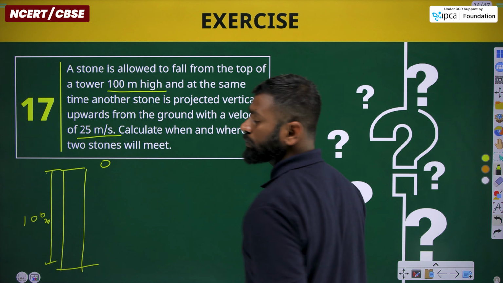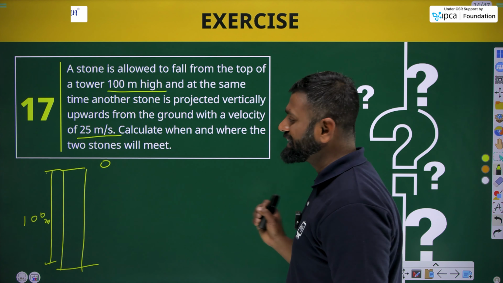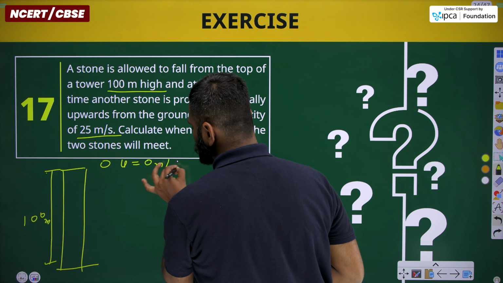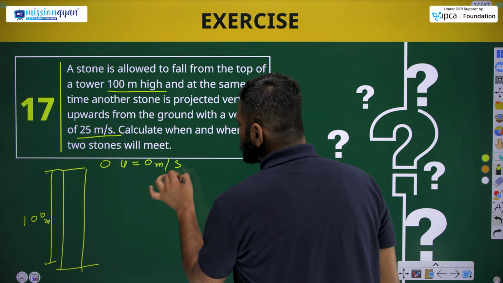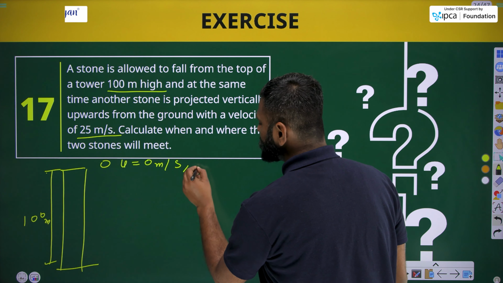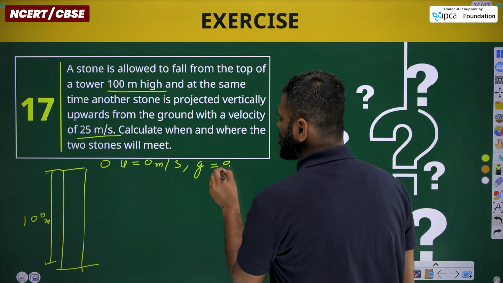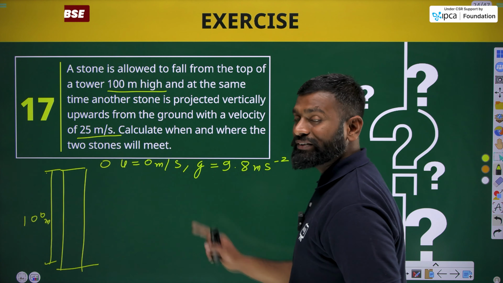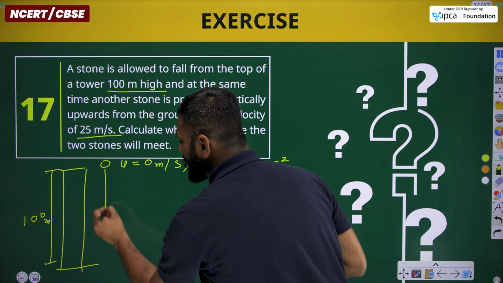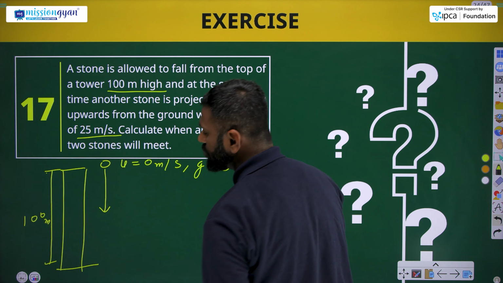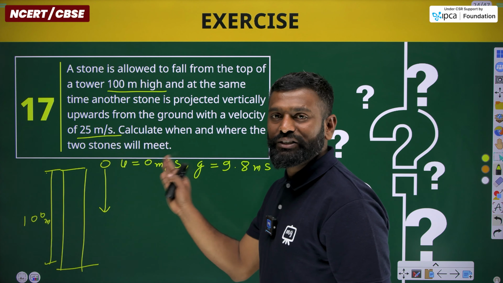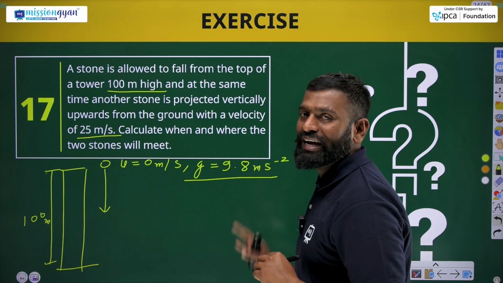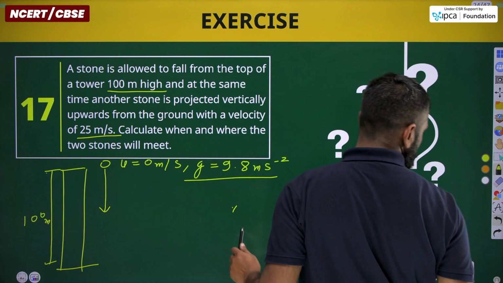One stone which has been released from this height, its initial velocity must be 0 meter per second, and the acceleration due to gravity on this will be 9.8 meter per second square. It will be positive for this case, as the moment of this stone will be downward. As the moment of this stone is downward, the value of g here will be 9.8 meter per second square. It will be positive here. Okay, another case.